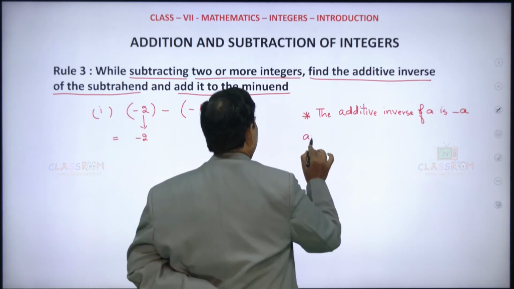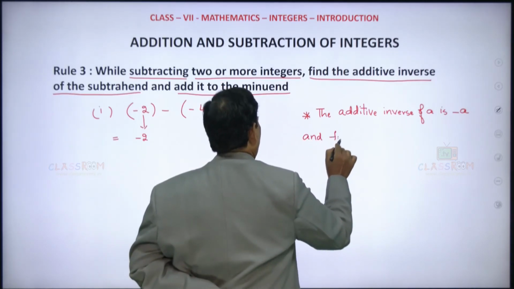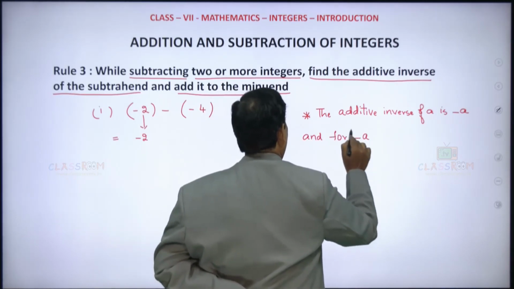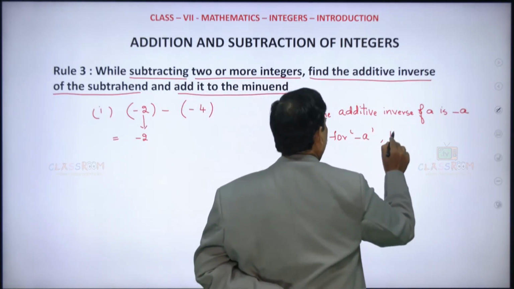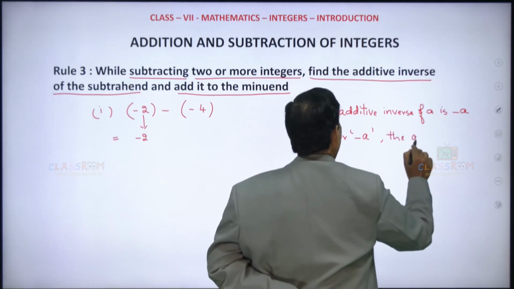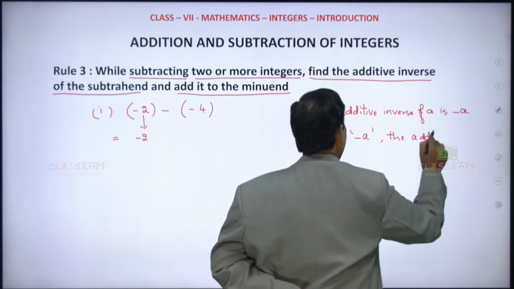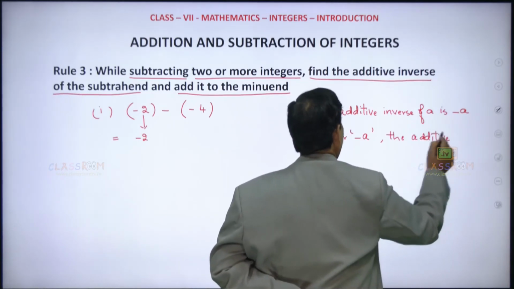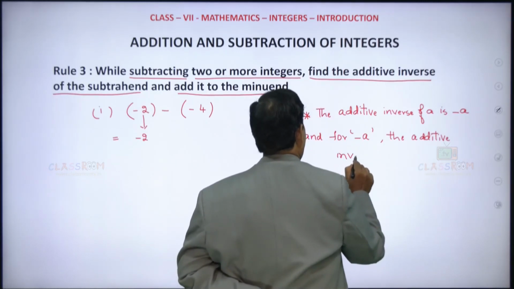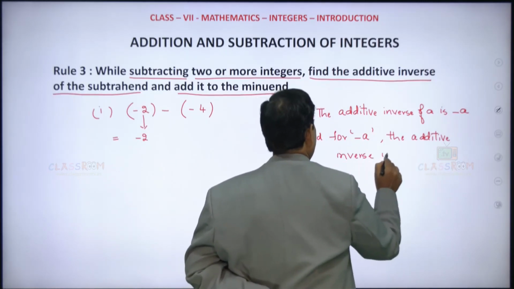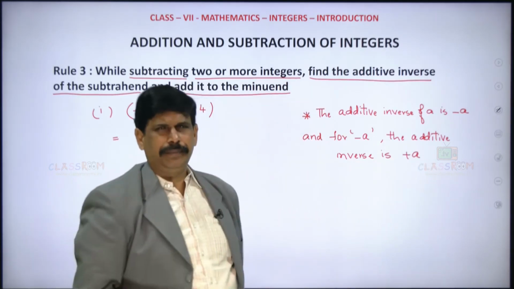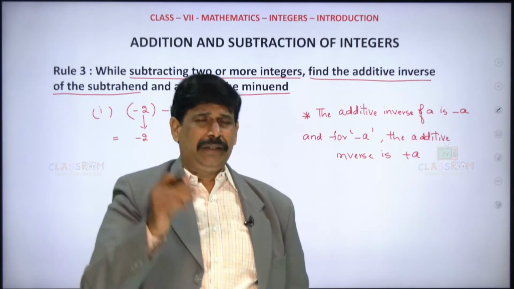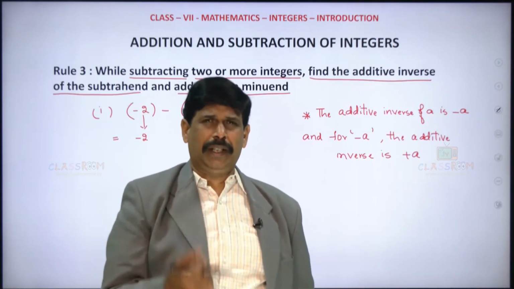And for minus A, the additive inverse is plus A. Just change the sign, I mean to say, not signature, change of sign.